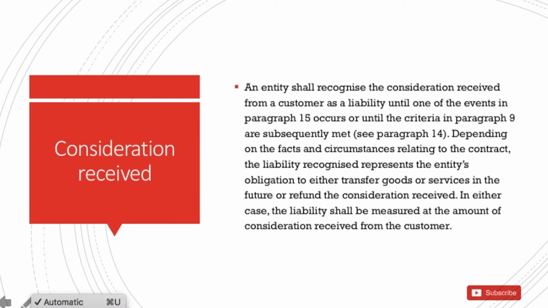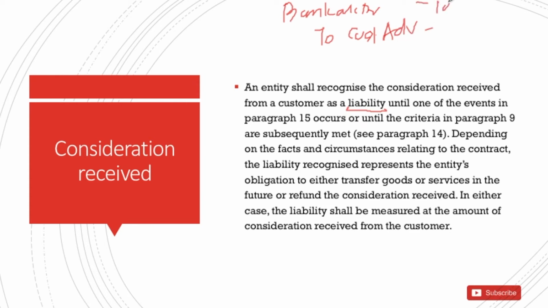The third aspect is regarding the consideration received. An entity shall recognize the consideration received from a customer as a liability. It's like bank account debit, customer advances credit, 100,000 as per this paragraph, until one of the two events we have discussed occurs, or paragraph 9 is subsequently met, which means the collectability criteria is satisfied.